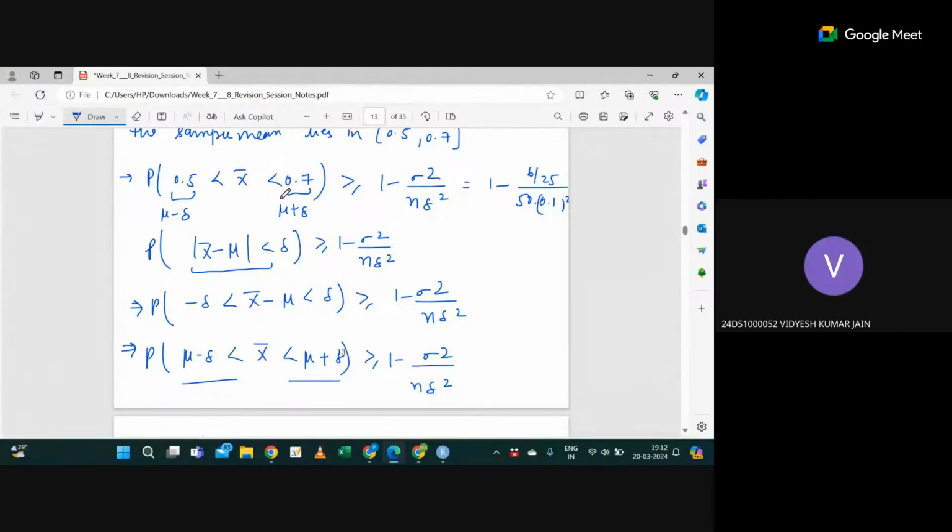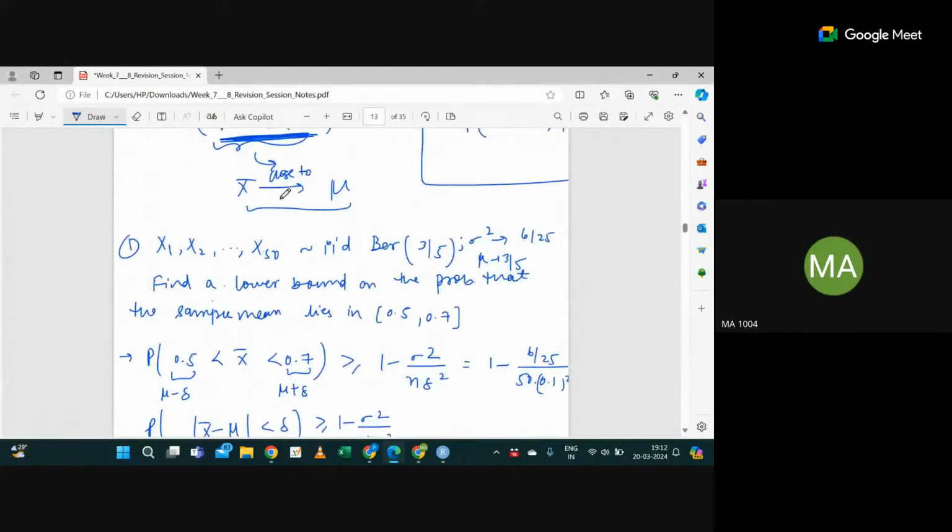What is the mean or expectation of the Bernoulli distribution? It is P, so 3 by 5 is mu. And the variance is P into 1 minus P. The same thing I have done. Correct? Got it?